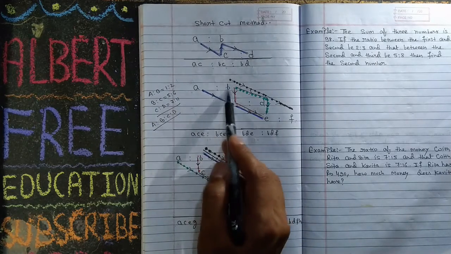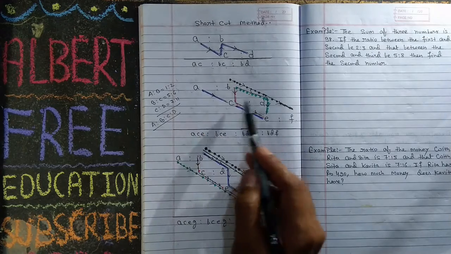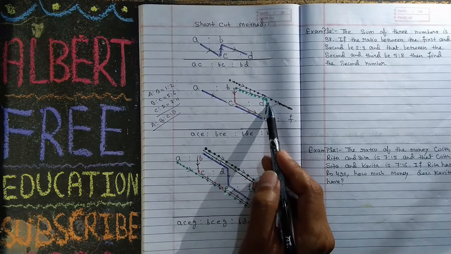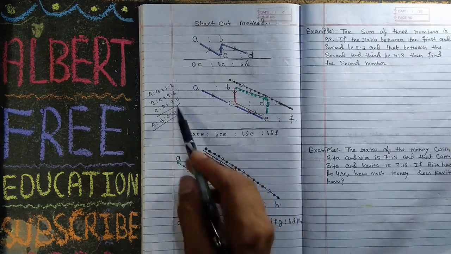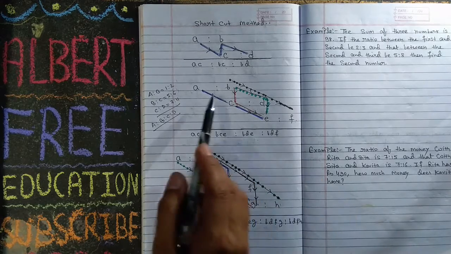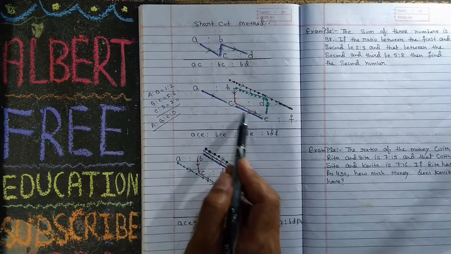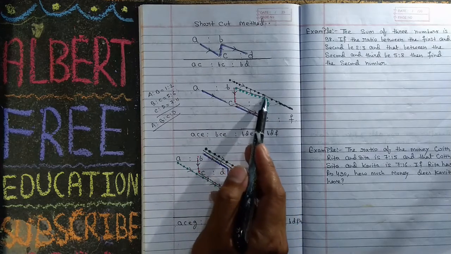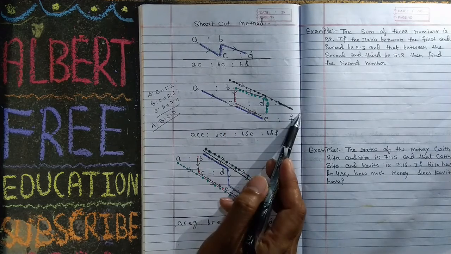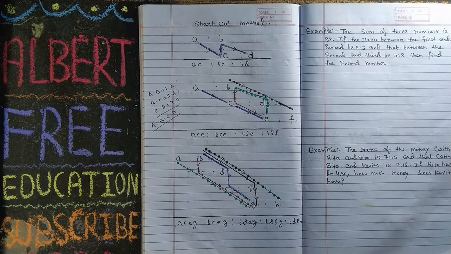This value you have to write here. Then this value you have to write here, C ratio D. And this value 7 ratio 11 you have to write here. Then you have to remember this logic: this, then this, then this, then this. We have used different colors so you can understand.